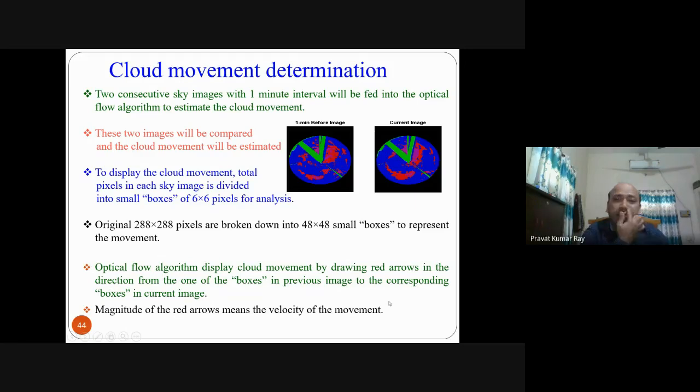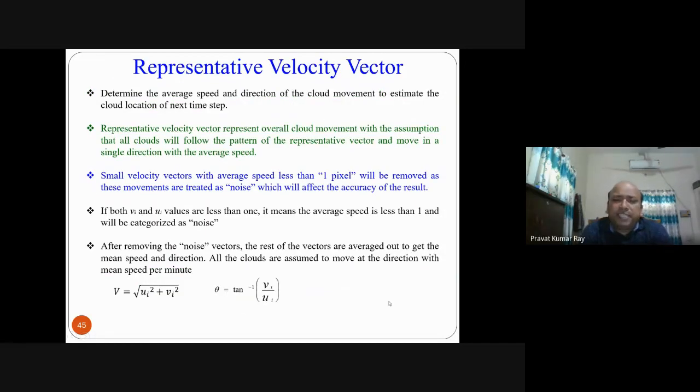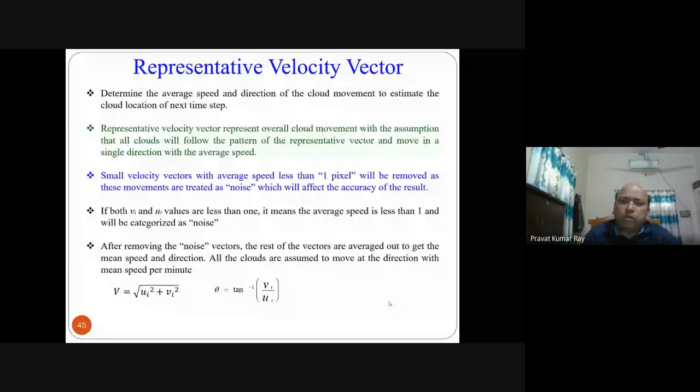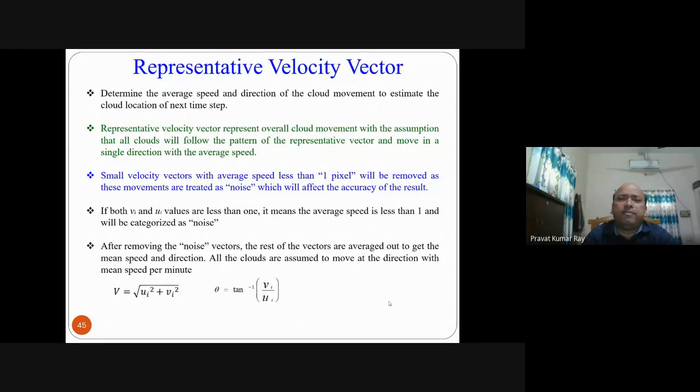Now the representative velocity vector. In the sky, so many clouds will move, each in its own direction, so many directions will come. Finally, in which direction the clouds will move overall is called the representative velocity vector. It represents the overall cloud movement, with the assumption that all clouds follow the pattern of the representative velocity vector. Each cloud has some movement, but the net movement is the representative velocity, the net velocity in one direction.